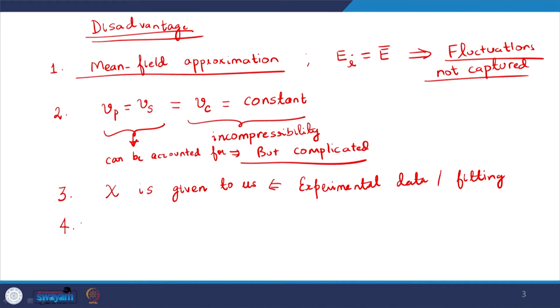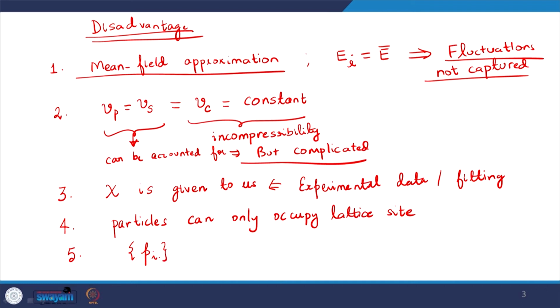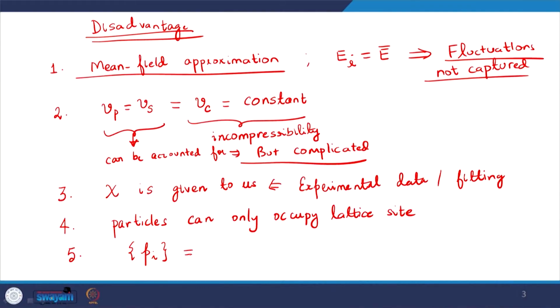The final assumption in the lattice model, actually the first one when I was describing it, is that we are working on a reduced phase space. So, particles can only occupy a lattice site, and I can put the second term separately: the fact that the momenta values of particles can be different has not been accounted for.